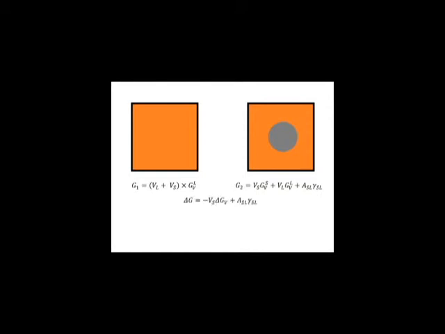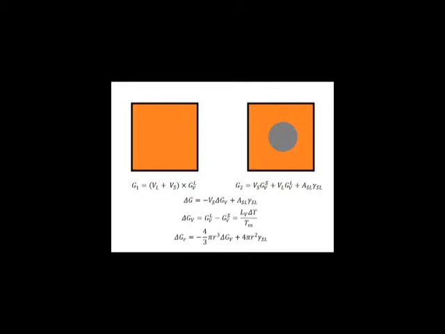The change in free energy between these two systems is equal to the energy of the second minus the energy of the first, which reduces to the volume of the sphere times the difference in free energy per unit volume of that sphere, plus the surface area times the interfacial surface energy. That difference in energy per unit volume is given by the latent heat of fusion times the amount of undercooling divided by the melting temperature.